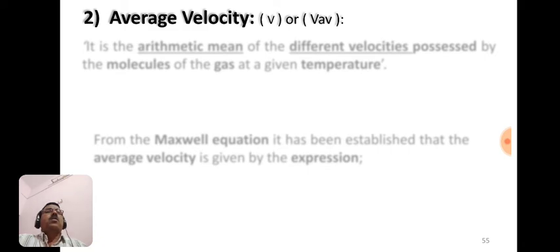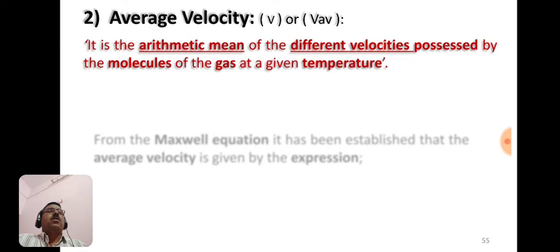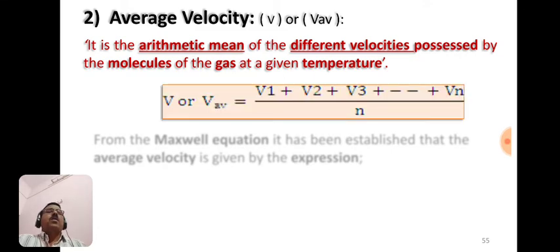Now the second molecular velocity is average velocity. It is denoted by V or VAV. So this AV is for the average, and it is defined as the arithmetic mean of different velocities possessed by molecules of the gas at a given temperature. So the formula to calculate the average velocity is VAV is equal to (V1 plus V2 plus V3 plus ... plus Vn) upon n. So this is the formula that is used to calculate the average velocity of a gas at a given temperature.